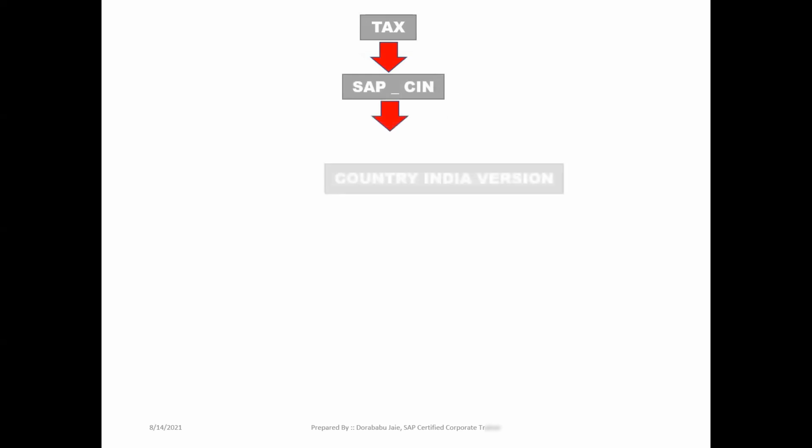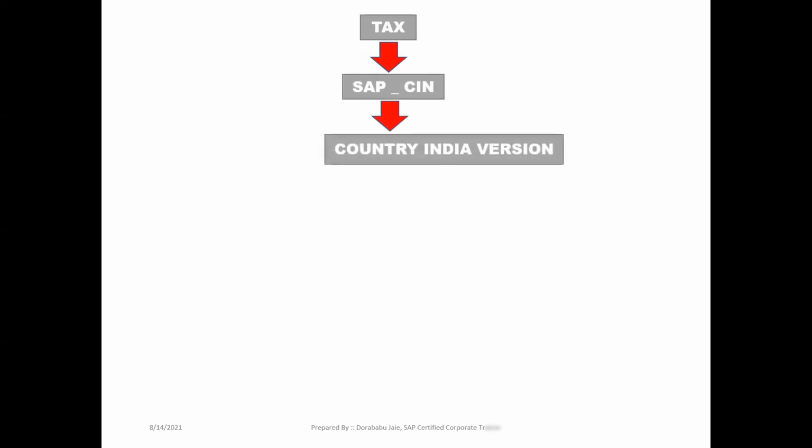The whole tax process is controlled at the SAP SIN level. SAP SIN stands for Country India Version. The total Indian taxation is controlled in SAP SIN. In our Indian taxation history, one date is very important: 1st July 2017. From this date onwards, GST has been implemented in India, in the Indian taxation process. Before this date, we had the old taxation.